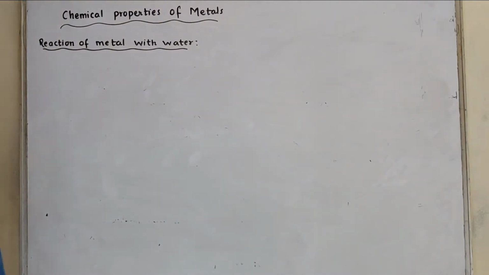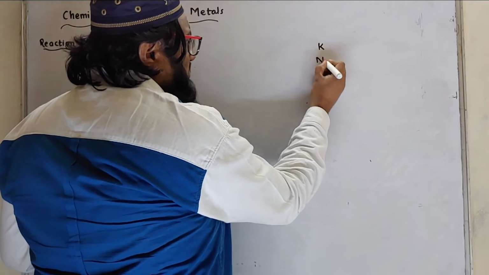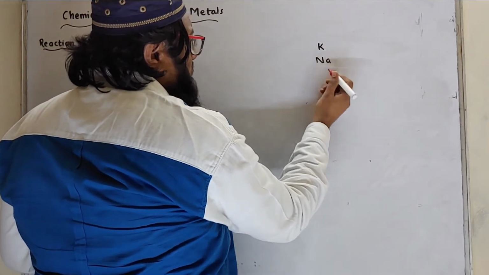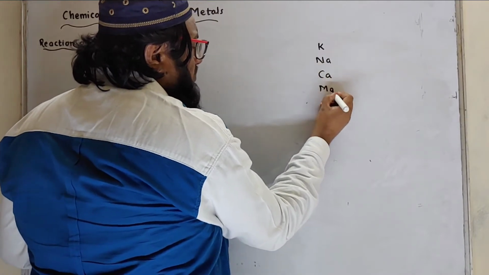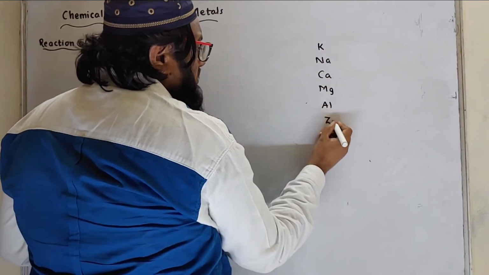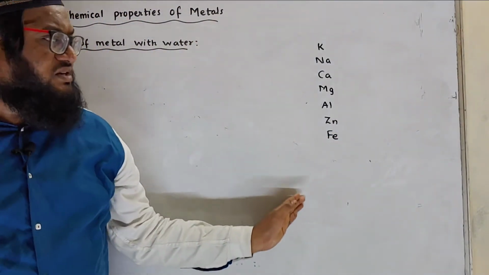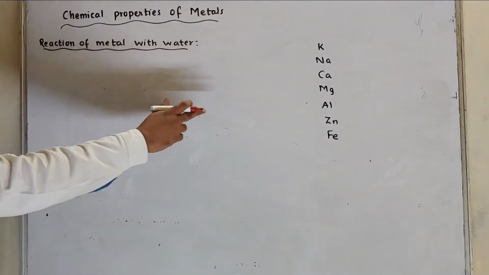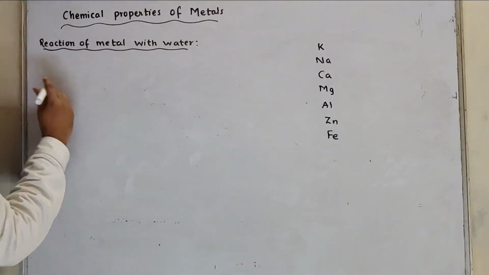Reaction of metal with water. Now what is the reactivity series? Ranking of metals. First one is potassium, sodium, Karina ne car manga, Alto, Zen, Ferrari. We'll discuss these metals, that is potassium, sodium, calcium, magnesium, aluminium, zinc, ferrum, that is iron.